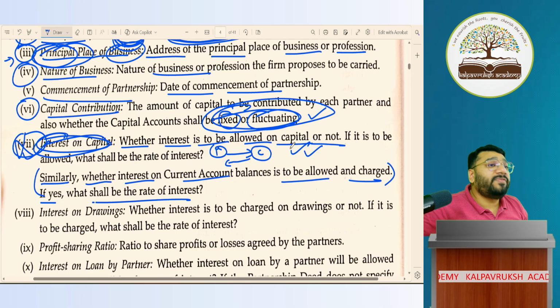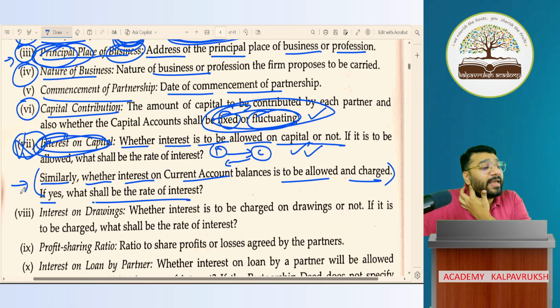Only if I explain what is fixed capital and fluctuating capital will you understand what is capital account and current account. Only if you understand what is current account is this point understandable. So can I come back to this point after I explain current account? Is that okay? I'm keeping this point as pending. Got it?